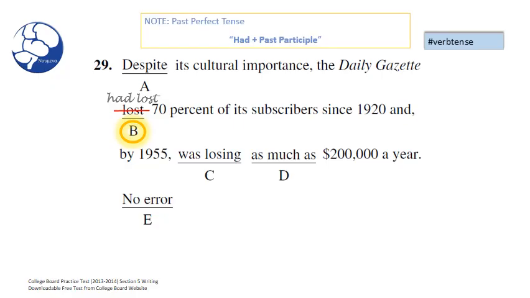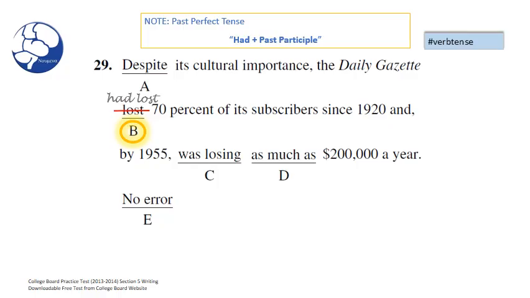That looks great. I think the tense clue that you should have looked out for was since 1920. Now, had this action continued until now, we would have used the present perfect tense. So, for example, if we get rid of everything after 1920, and the sentence were to read, despite its cultural importance, the Daily Gazette had lost 70% of its subscribers since 1920, instead of had lost, has lost would have been better if we didn't have the second end of the sentence.